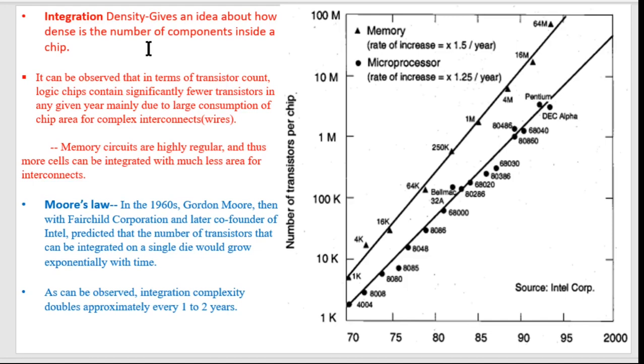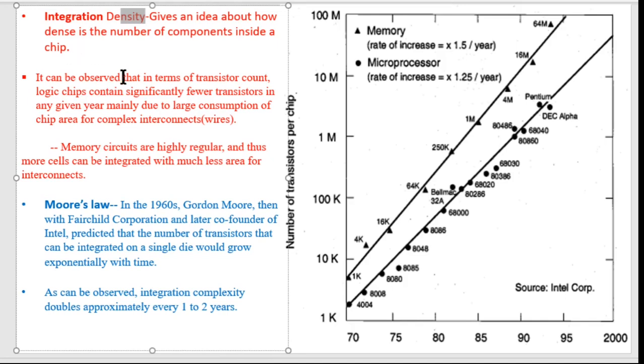Okay, so integration density, what is this? It gives an idea about how dense the number of components inside a chip is. A chip contains billions of transistors, but how closely are those components placed with respect to each other? That indicates the density of the components on a chip. If the components are placed nearer to each other, we say that it is more dense than when the components are not placed so near to each other.